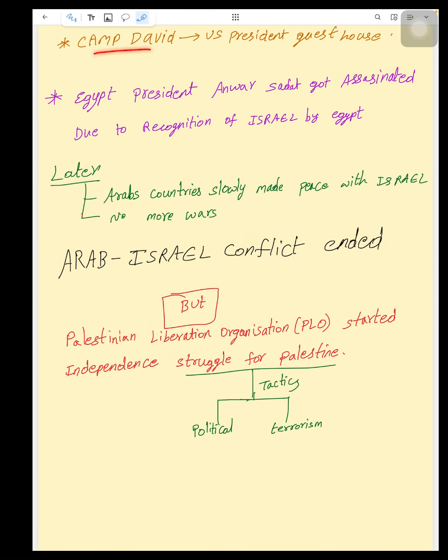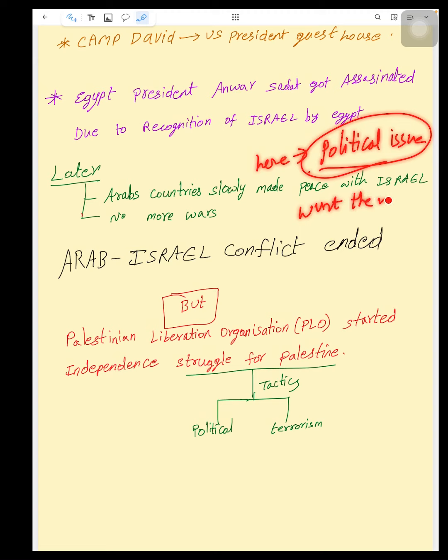So after that, at Camp David, a US president's guest house, Egyptian President Anwar Sadat got assassinated due to the recognition of Israel by Egypt. That is, someone assassinated the Egyptian president for recognizing Israel. Here you have to understand what a grave political issue it is. Someone is behind it, they want the war to be continued.